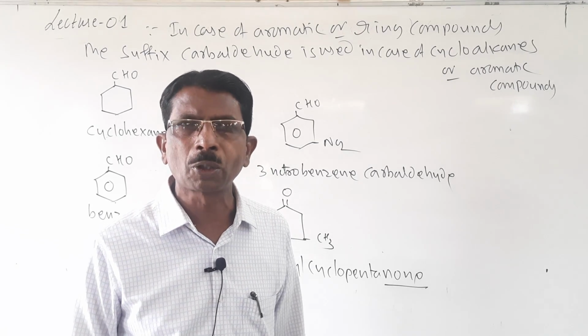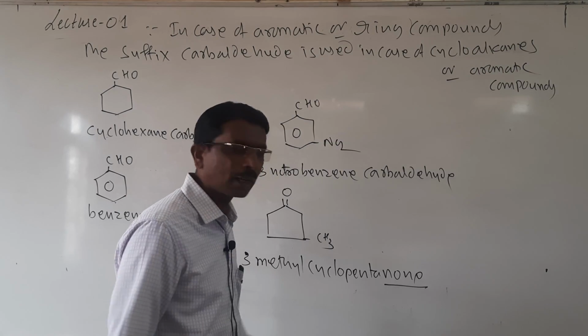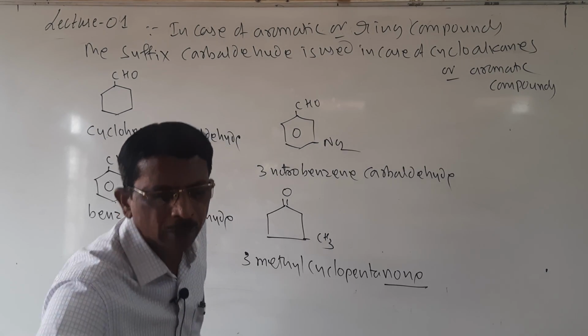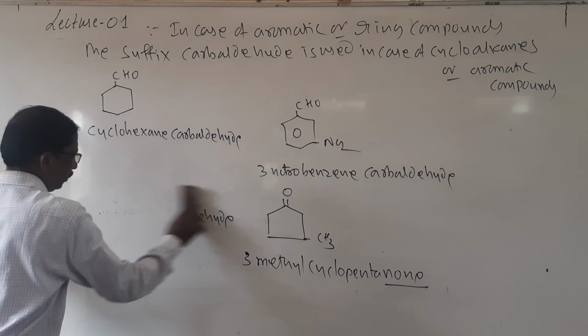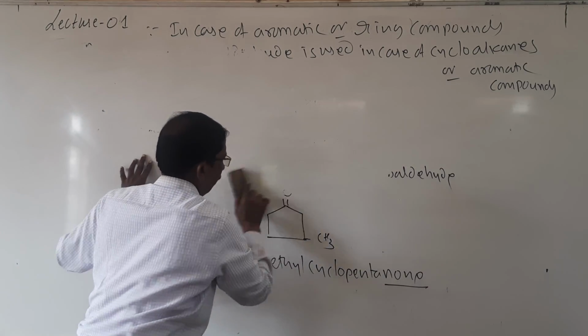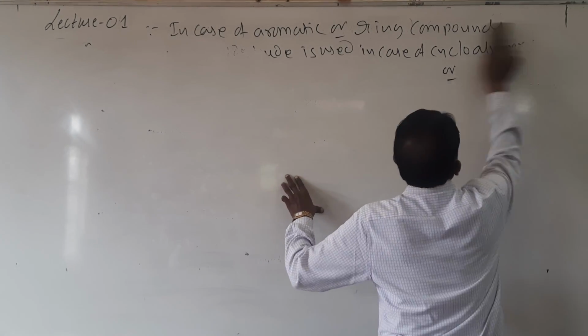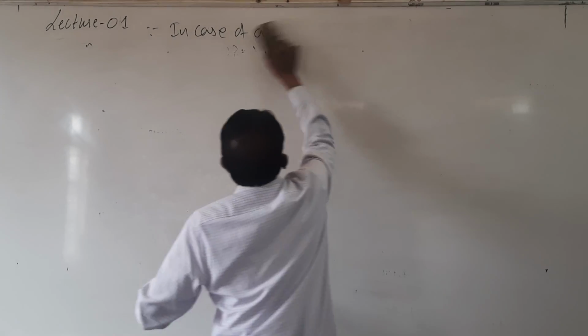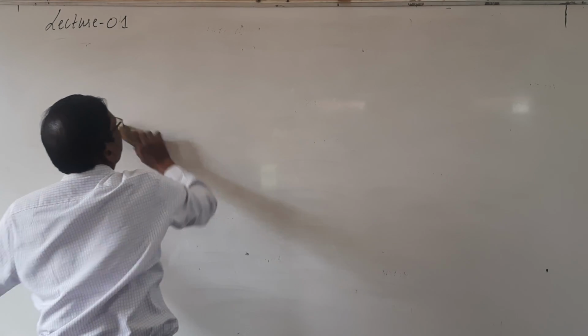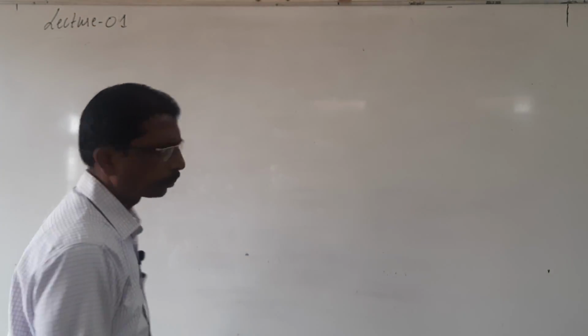So like this students, we can name all these compounds, and if two different substituent groups or two different functional groups are there, then we have to use the preferential compound. So I will show an example here.